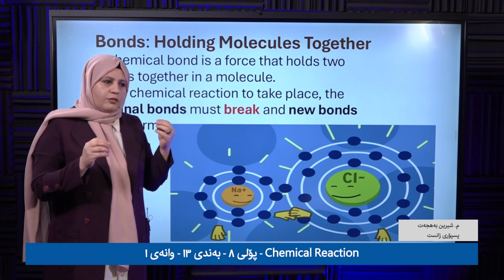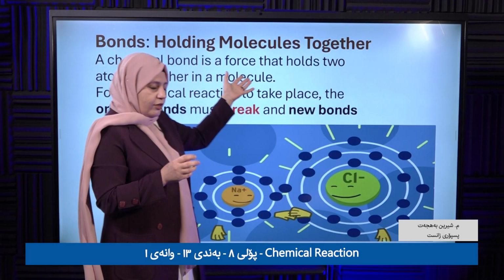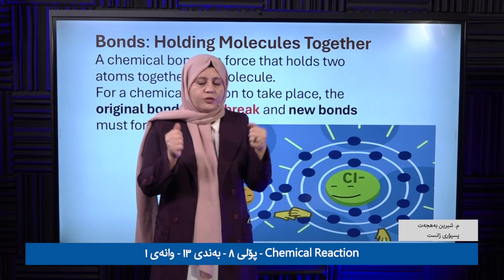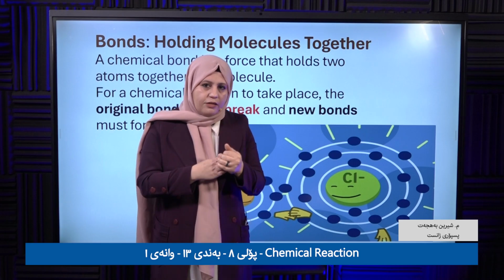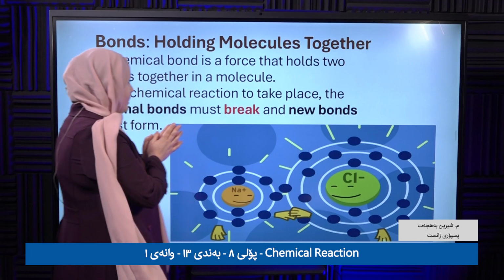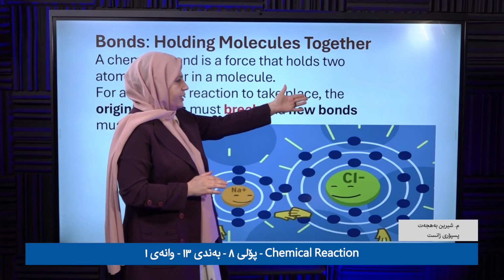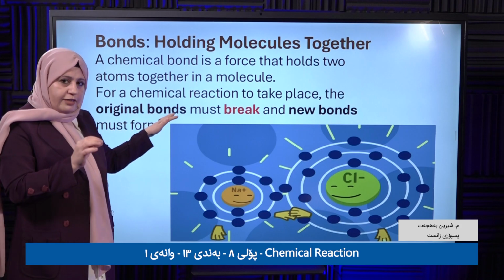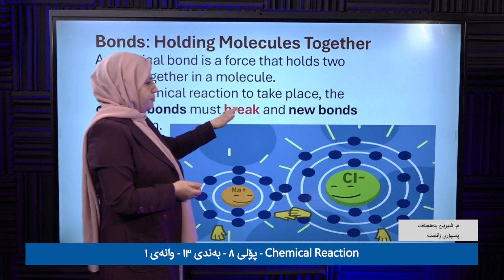It's very important to know that it's a force that holds two atoms together. So because of a chemical bond, two atoms are held together. Clear? For a chemical reaction to take place, the original bonds must break.